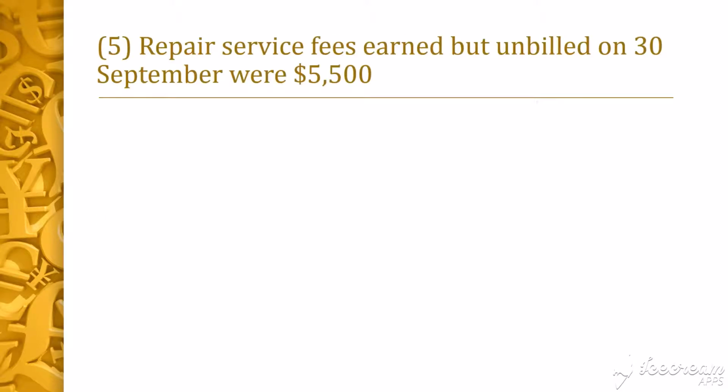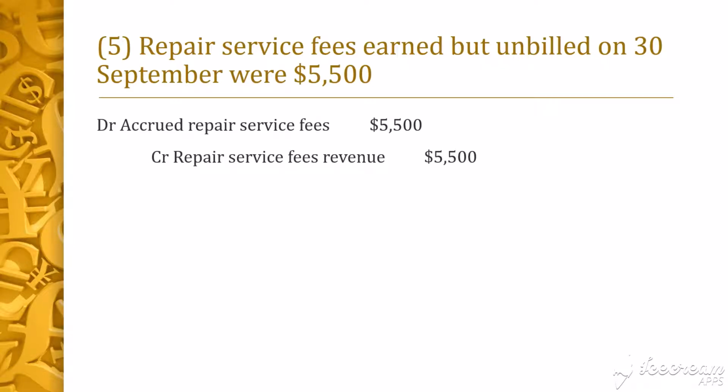Next, repair service fee earned but unbilled on 30 September were $5,500. This is a case of accrued income, and the amount of accrued income is expressly stated, so we do not need to do any further calculations. We will debit accrued repair service fee and credit repair service fee revenue by $5,500.